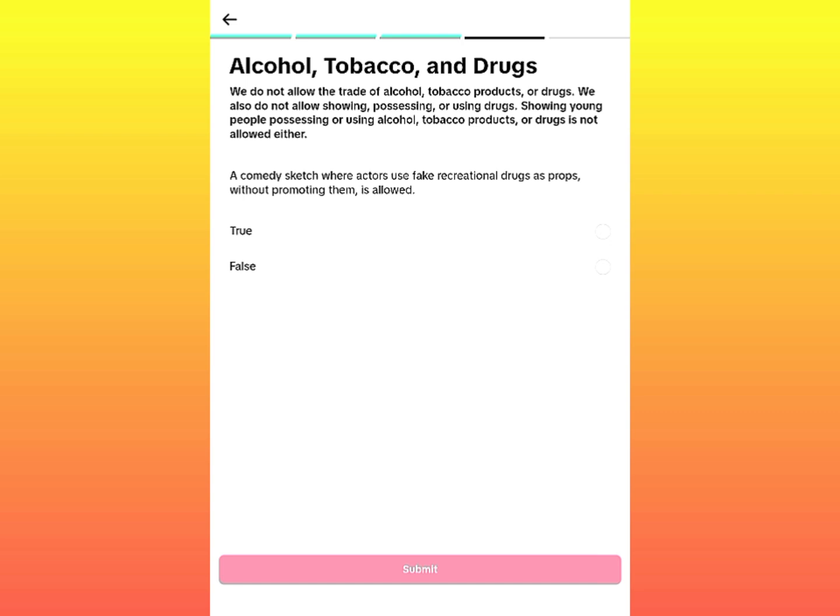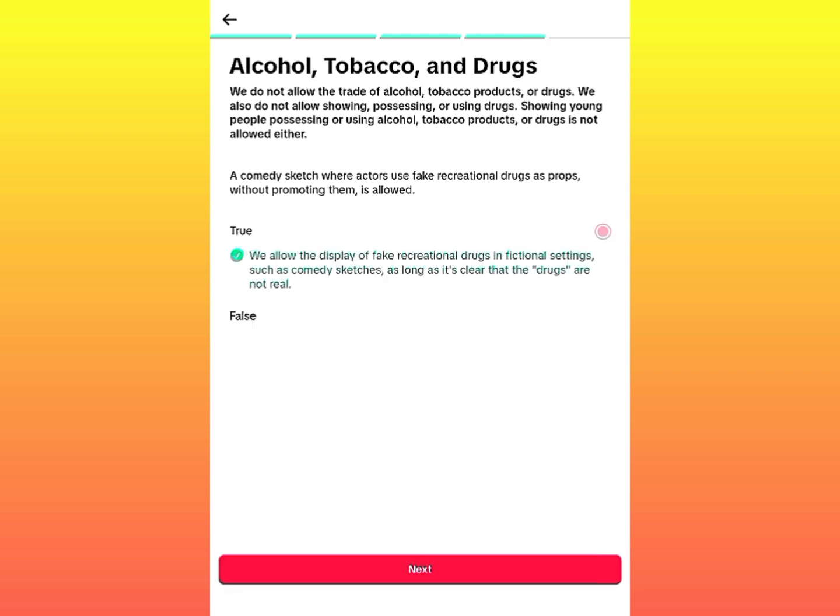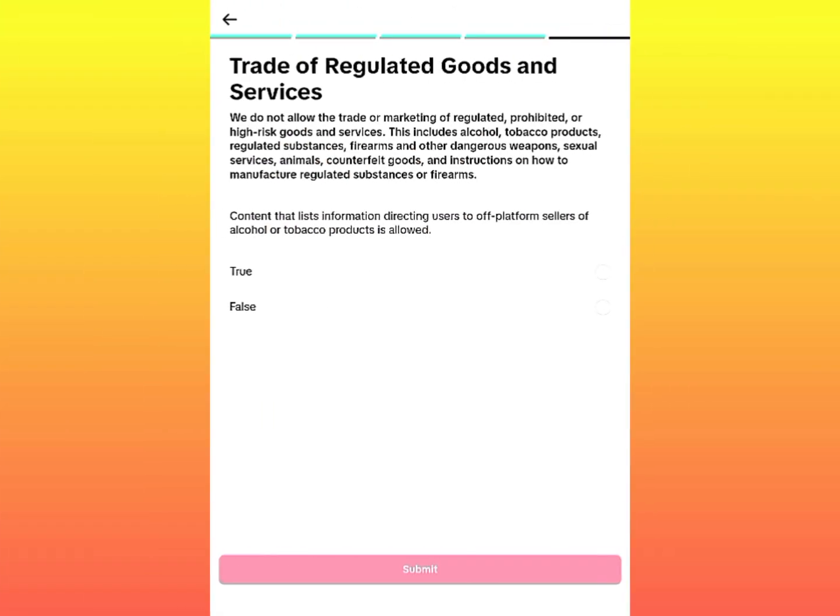Comedy skits where actors use fake recreational drugs as props without promoting them is allowed. Okay, so if you use it in a fake way, maybe using a toy or something, it is allowed, but using the real thing is not allowed. Okay, so I'm just gonna click true, it's not allowed. Okay, I'm done with that. So I'm gonna click on next. Okay, so that is very interesting.